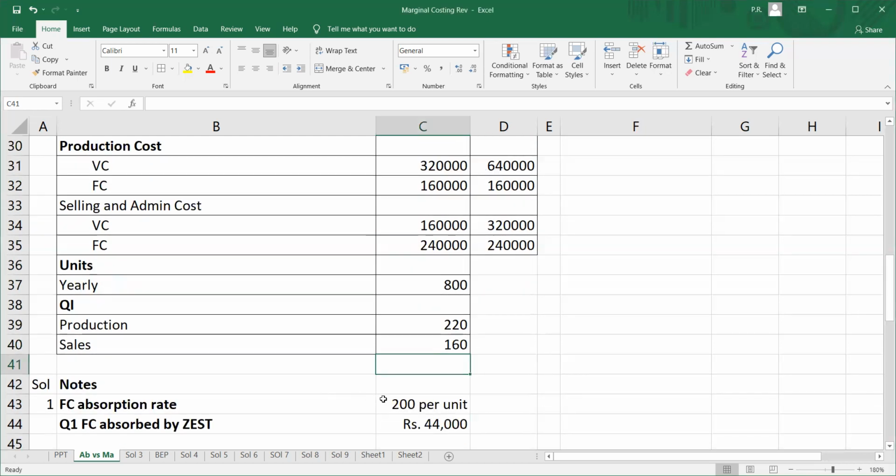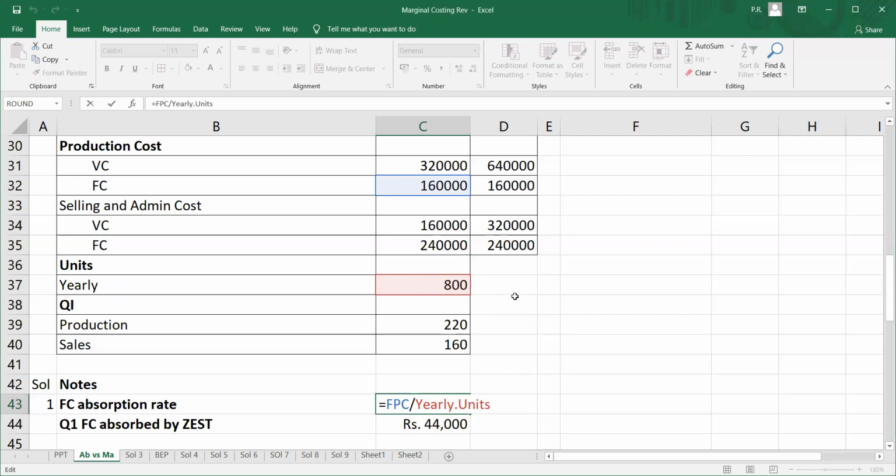So let us first find out the fixed absorption rate. How will you find this? It's very simple. My fixed cost or fixed overhead is 1,60,000 rupees, and I'm going to produce 800 units in a year. That means my fixed cost absorption rate is 200 rupees per unit.